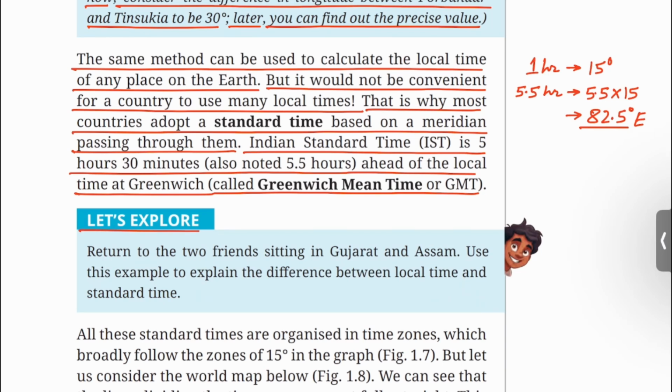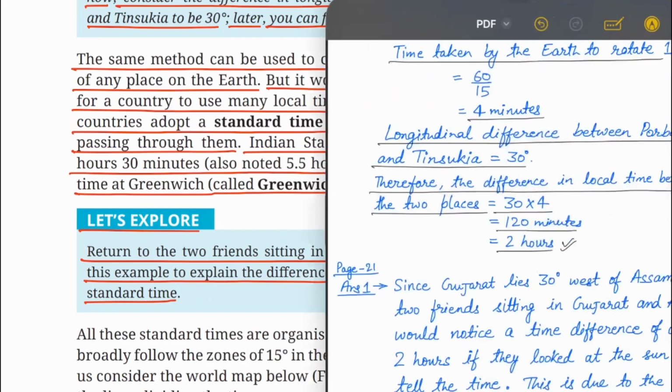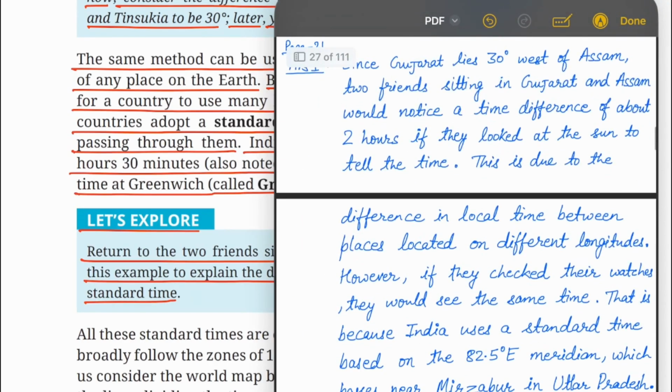Let's explore. Return to the two friends sitting in Gujarat and Assam. Use this example to explain the difference between local time and standard time. You can write the answer like this.